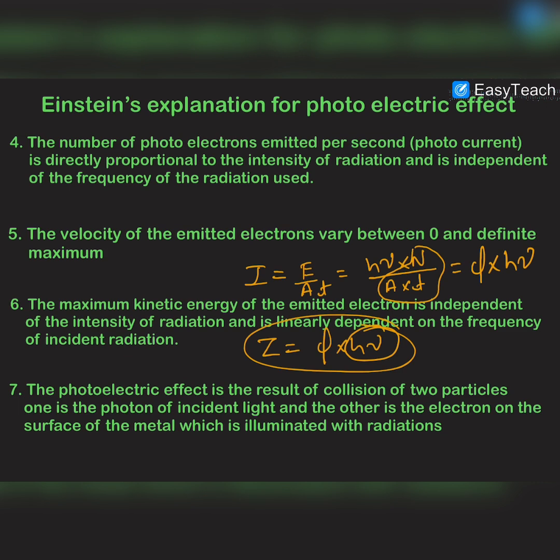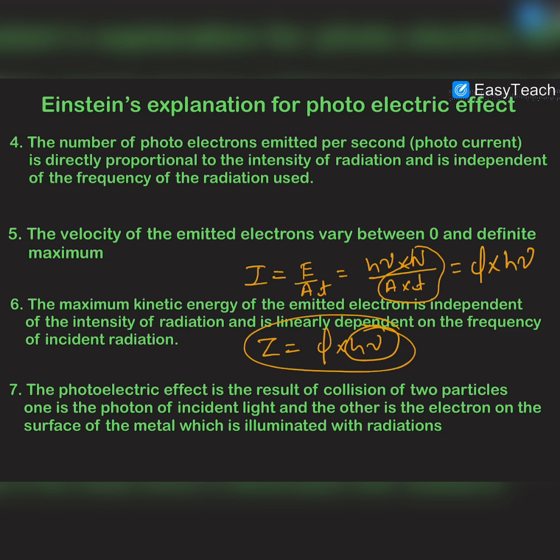So obviously the energy with which the electrons were ejected depended on the energy of a single photon. And as you know, the energy of a single photon is not altered by increasing the intensity, hence we can say that the maximum kinetic energy of the electrons was independent of the intensity of the given radiation, and it was linearly dependent on the frequency of the incident radiation.